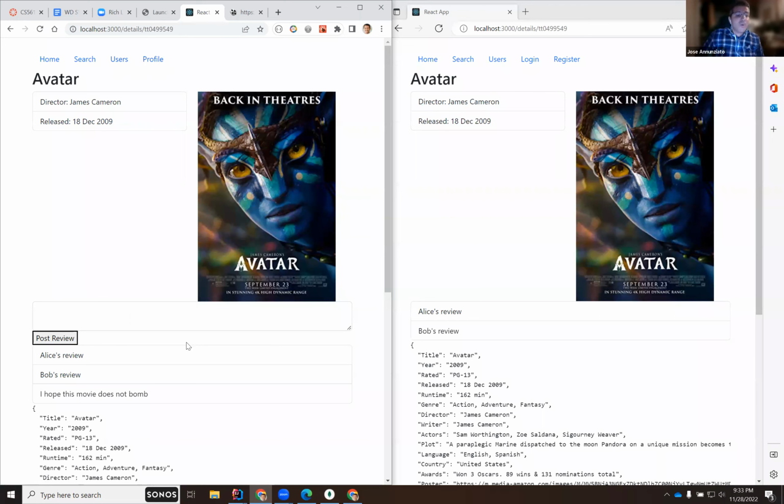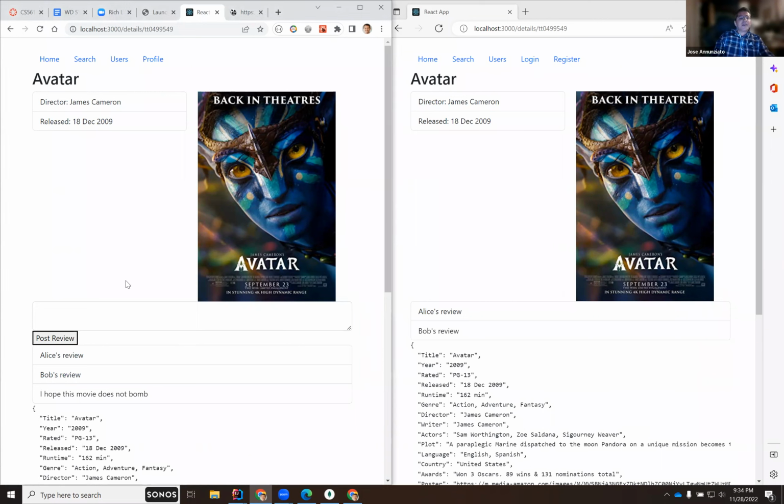So now what if I go to my profile? If I go to my profile, I would like to see the reviews that I wrote about the movies. But if I log in as Bob, I'd like to see Bob's reviews. I'm going to leave it here, but you see how we were able to capture those relationships, and display information that is particular to the person who's logged in, right?